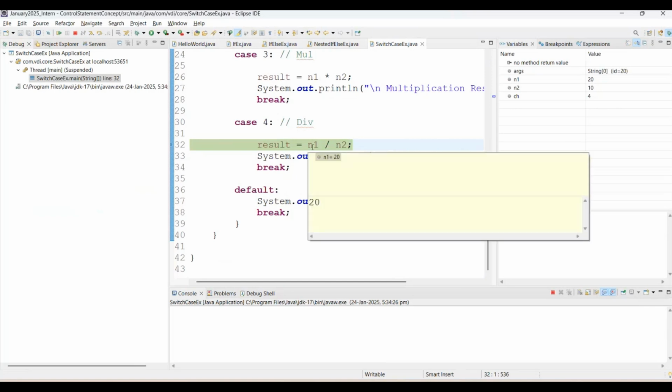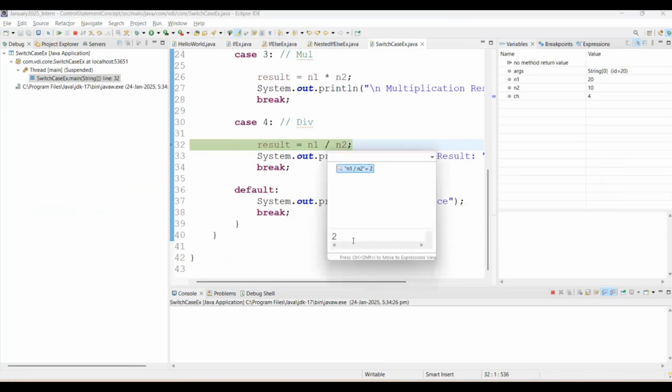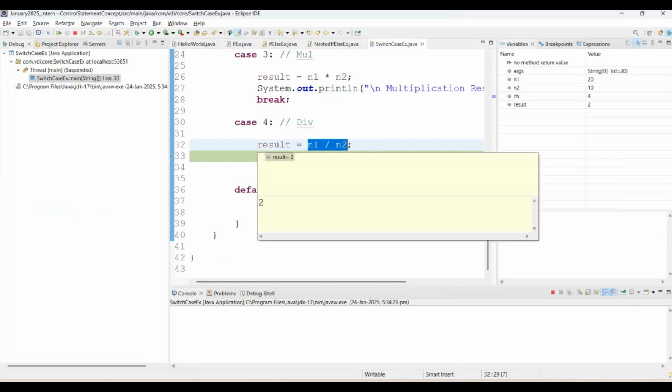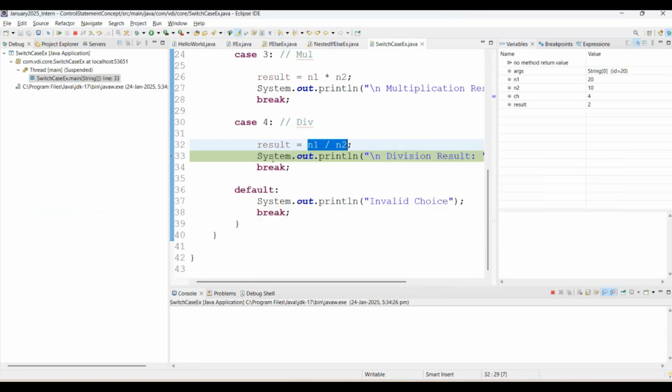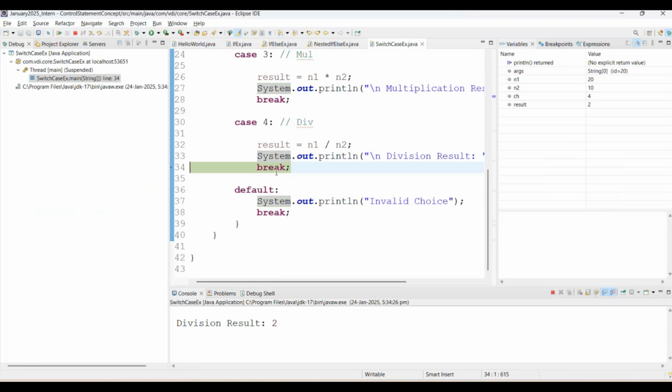What is the value of N1? 20. 20 by 10. Then what value are you expecting? See, the value will be available there, right? Yes. If you want a floating point value, you can simply add, instead of integer, a double as well. Now I'm pressing function F6. This result, whatever N1 by N2 gives, will be added into result. And here we have a printing statement. It will print the result, function F6. See the screen. And now there is a break. It will break the execution.